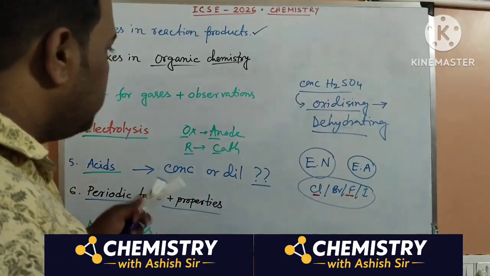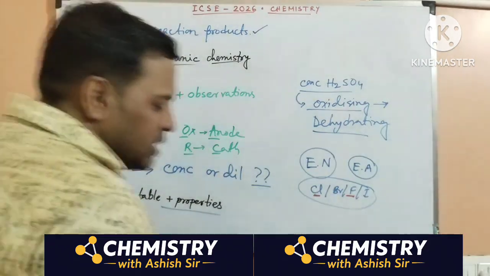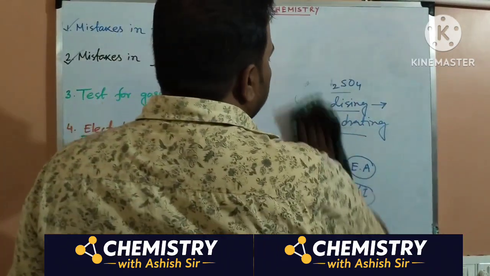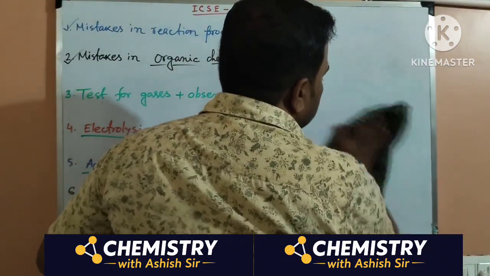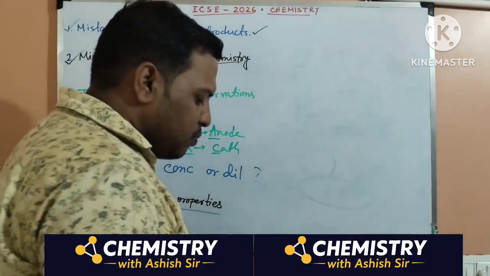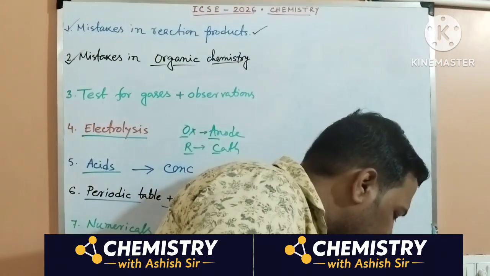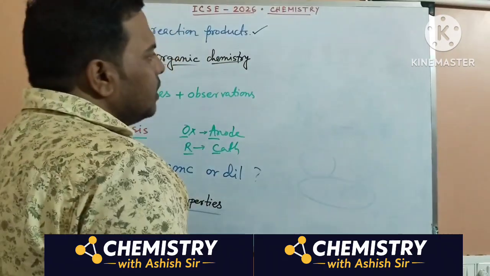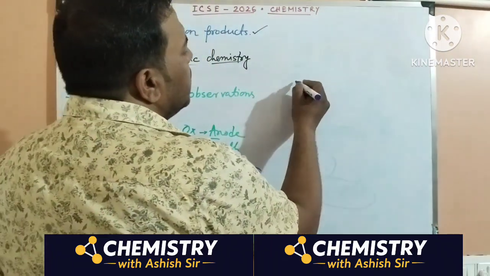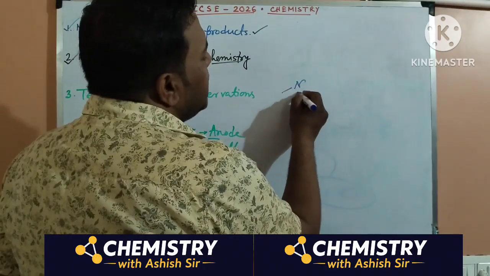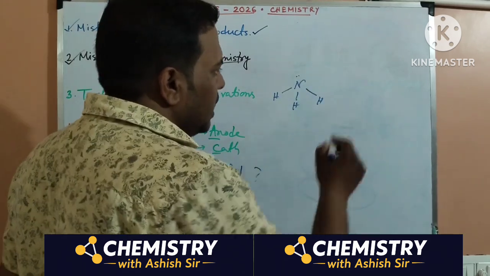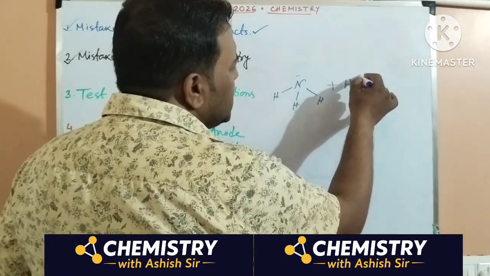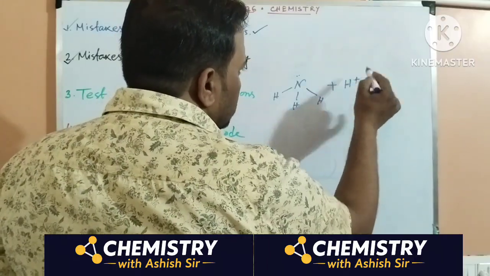Then coming to numericals, but before that, one point I have missed, that is about the bonding part, chemical bonding. In chemical bonding also, a few mistakes I have seen. For example, whenever you are writing the bond structure, suppose ammonia, NH3, having a lone pair on nitrogen and giving this lone pair to H plus. So what happens?